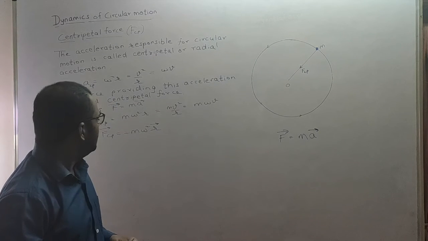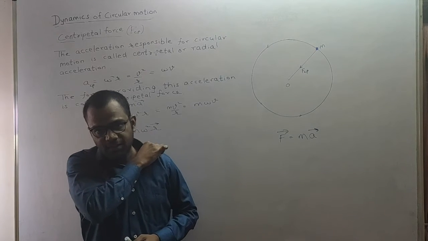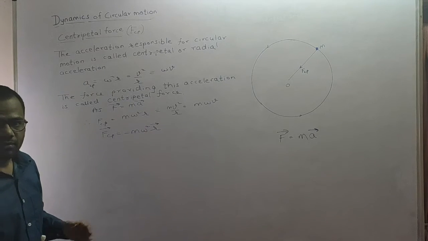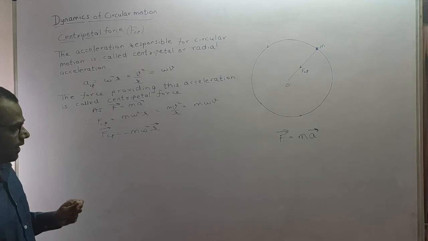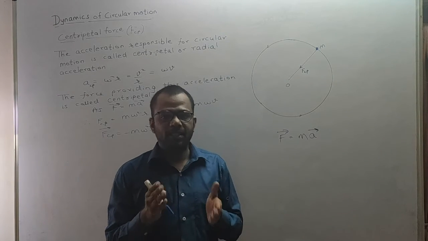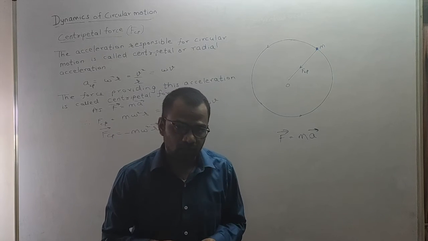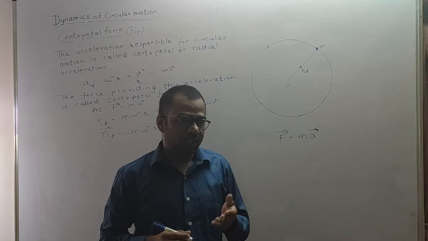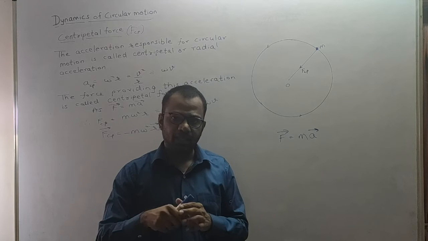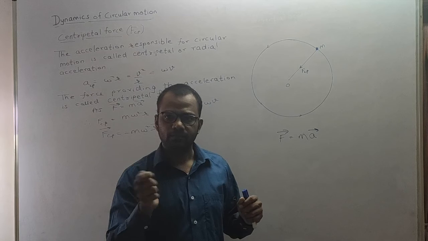Getting this? Okay. Now, what are the examples of this centripetal force? Before that, you can just note down all these things by pausing the video. Okay. Now, for the examples, we'll think about the objects that we see in our daily life that are rotating or moving in a circular motion. Fine. Now, we can think about the example that a stone is tied to a string, and you are whirling the stone in a circular motion.